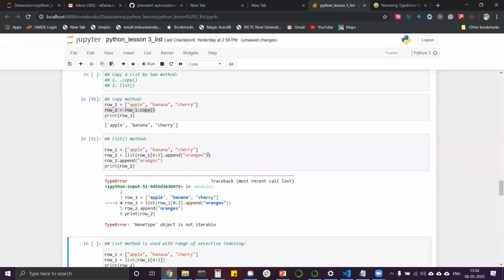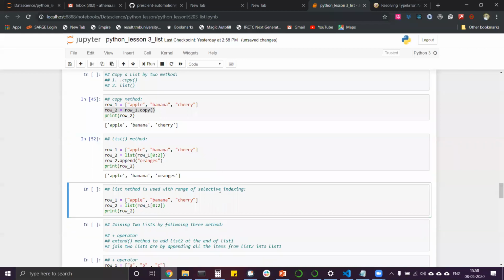We have to do this row_2, sorry, we forgot to remove this, and now it will have oranges. Now here row 2 is defined first, row 2 has some value, and only after that can we append into it. Before creating row 2 using the list command, you cannot do that. Can we do this?